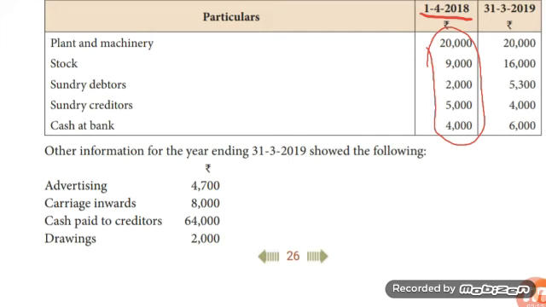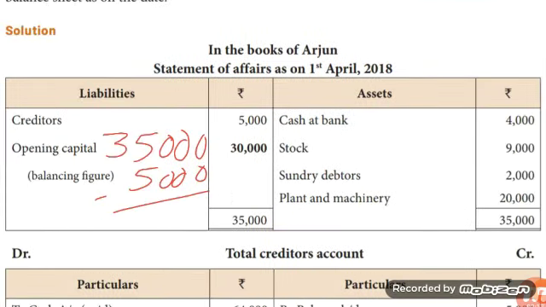Cash at bank is an asset. Enter on the asset side. Now we entered all assets and liabilities on the statement. Now balance the statement. Asset side total is 35,000 and liability is 5,000. The difference between assets and liabilities is 30,000. That 30,000 is the opening capital. Children, this opening capital is necessary for preparing balance sheet. So you should take this amount to the balance sheet.